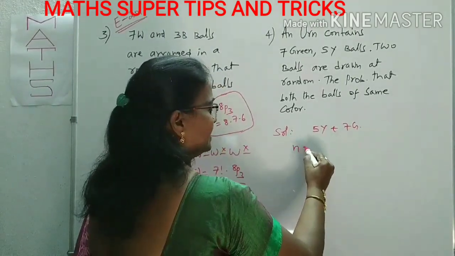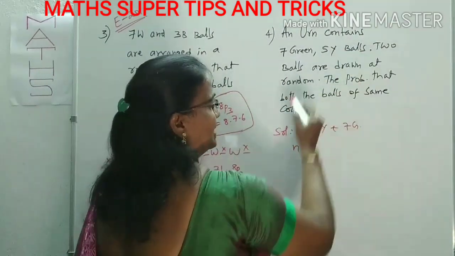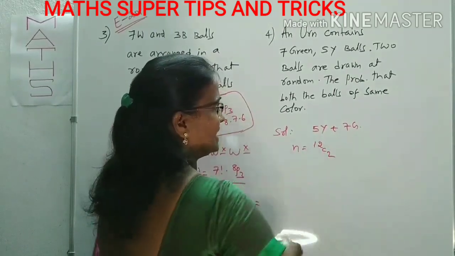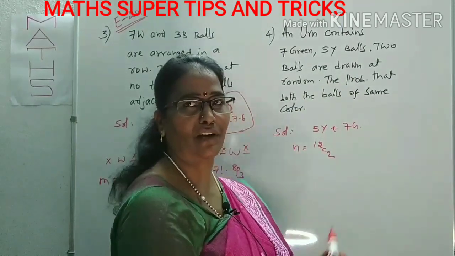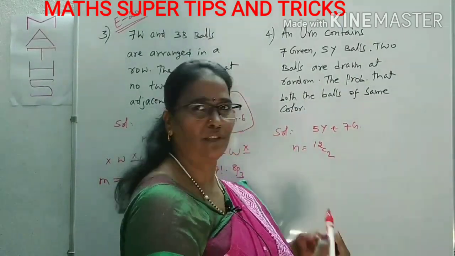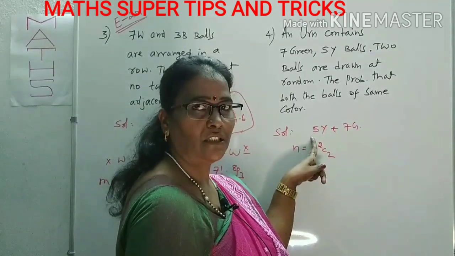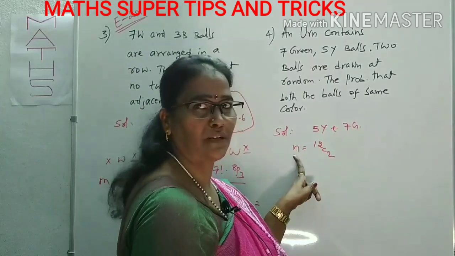What is N? The selection of the 2 balls. Two balls from the total 12 balls, that is 12C2. Here, selection: 2 balls are drawn. Drawn is also known as selection; you may see different words. There will be a total of 7 plus 5, 12 balls from which we can draw the 2 balls. 12C2 is the total number of selections.